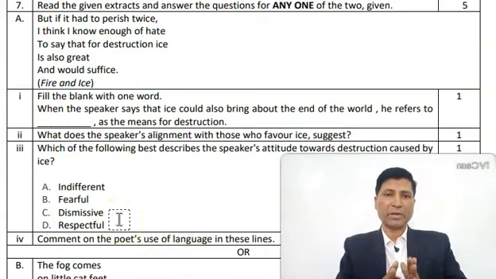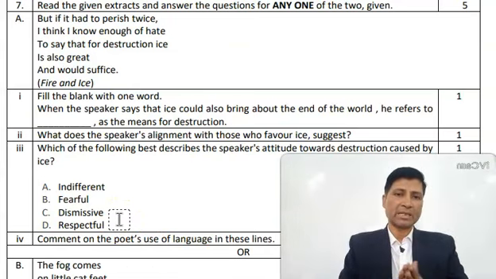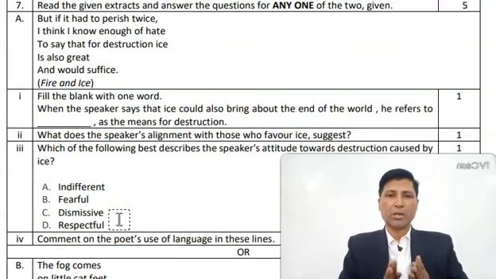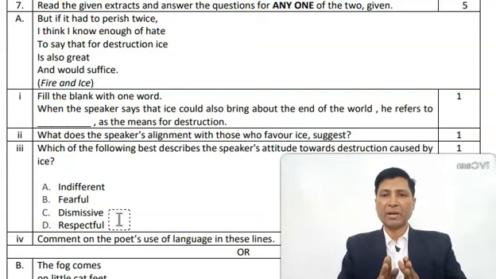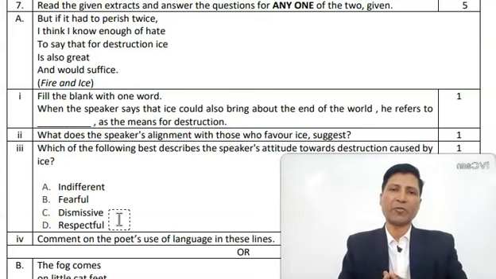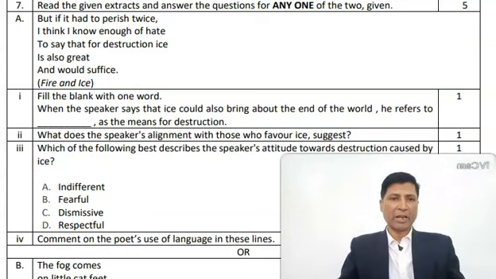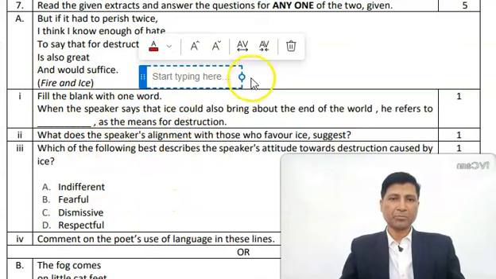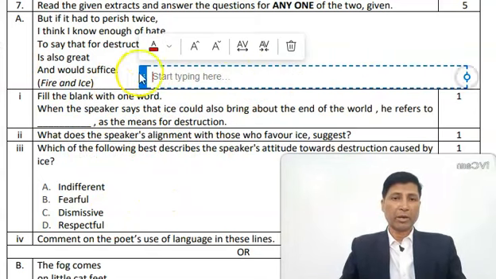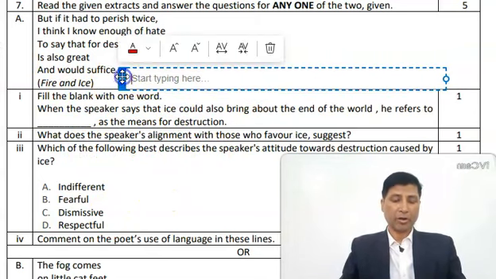First of all, you have to understand what the question is asking you to do. So the poet's alignment with those who favor ice means that the poet also agrees with those who think that ice can also be great for the destruction of this world. So the poet's alignment means that here you can understand, you can also use the word agreement.